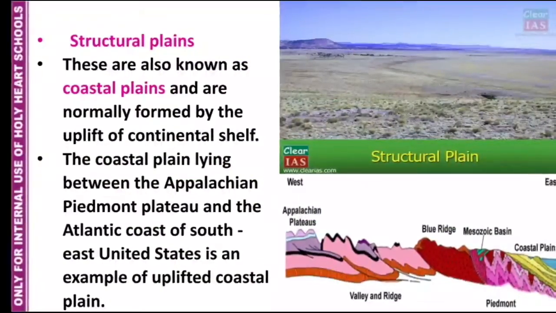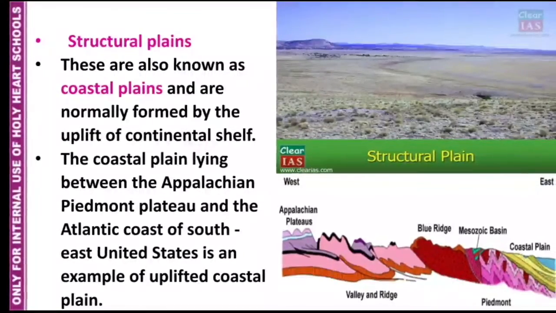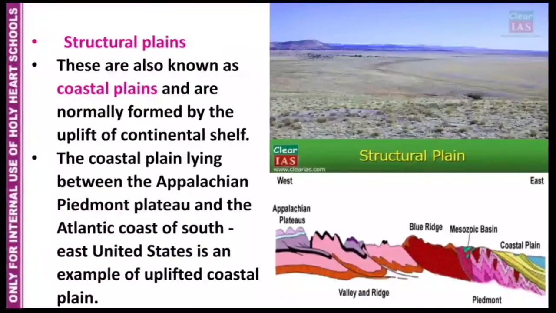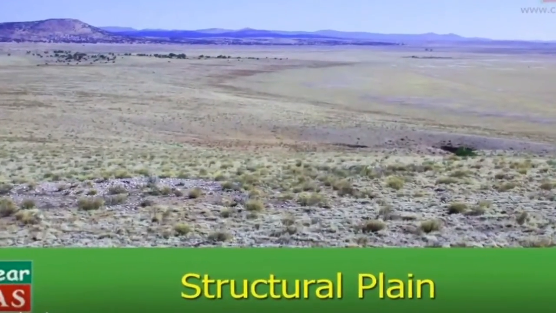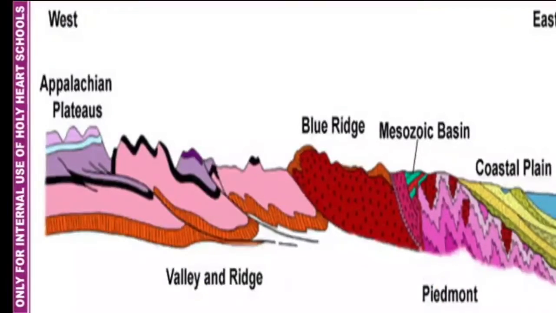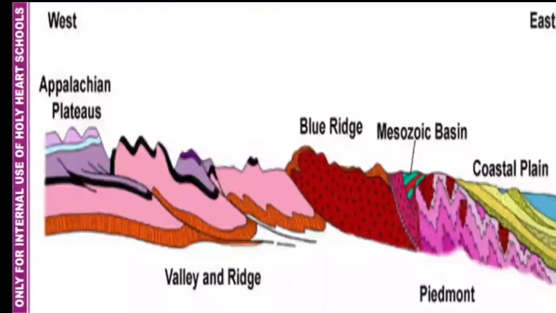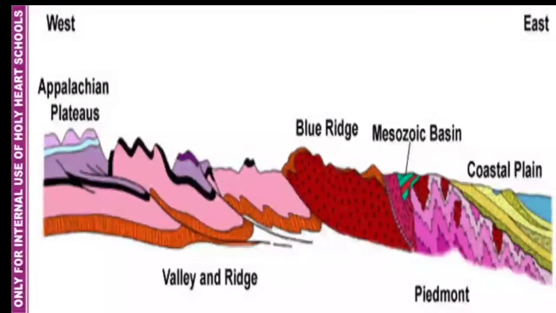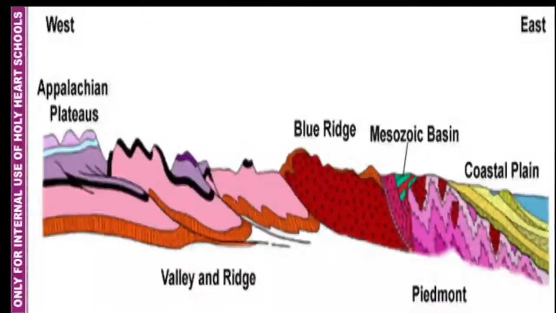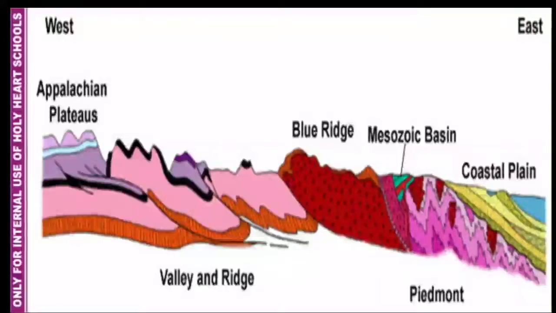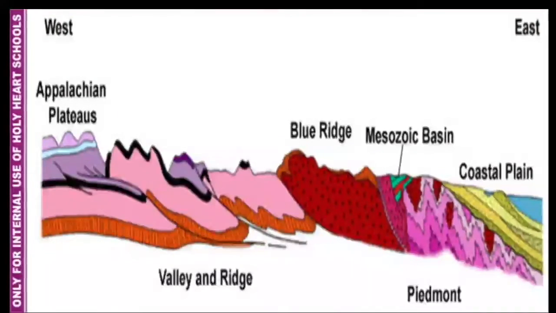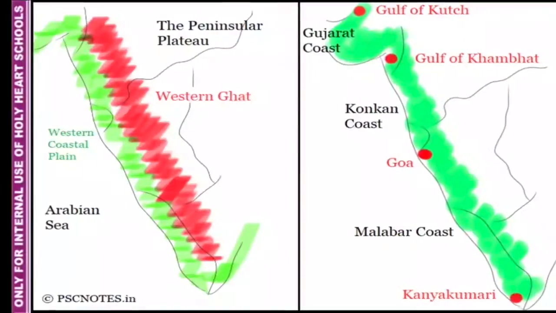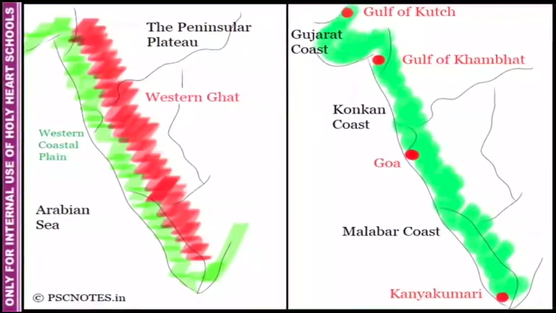First we have structural plains. These are also known as coastal plains and are normally formed by the uplift of the continental shelf. The coastal plain lying between the Appalachian Piedmont Plateau and the Atlantic coast of southeast United States is an example of uplifted coastal plain or structural plains. The Malabar coastal plain in Kerala, India, is also the result of uplift of the continental shelf.